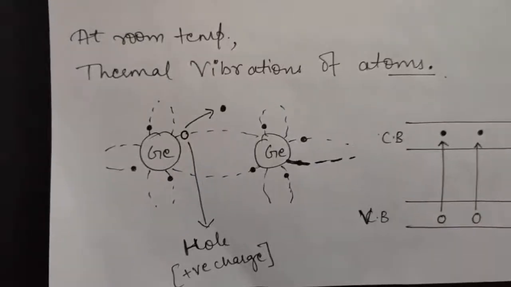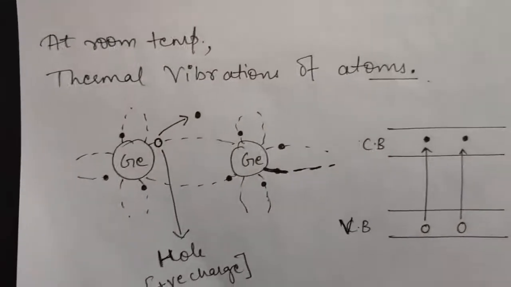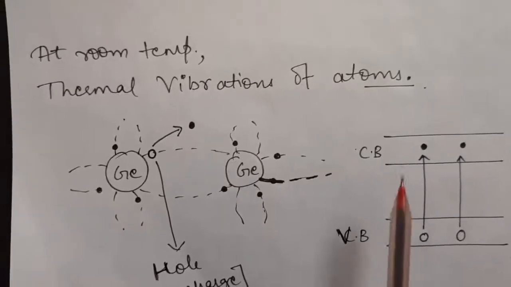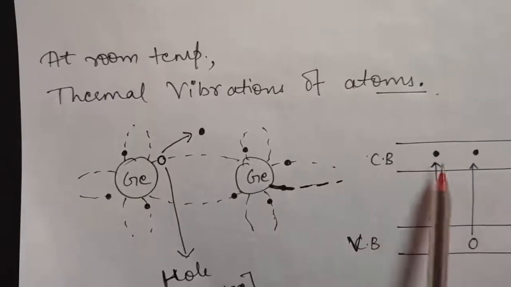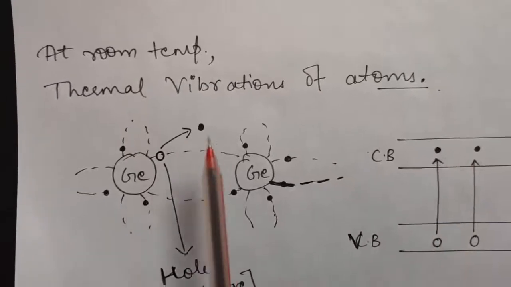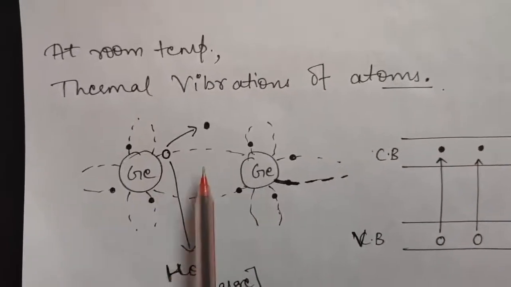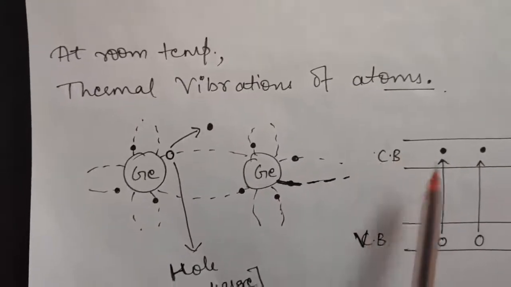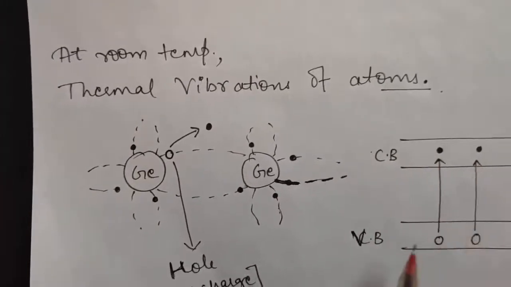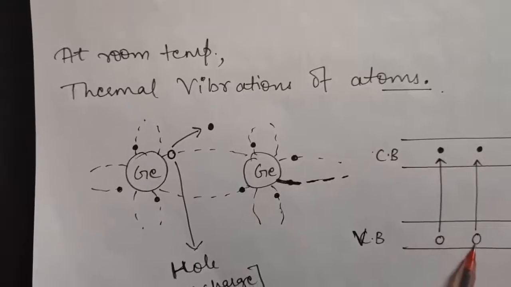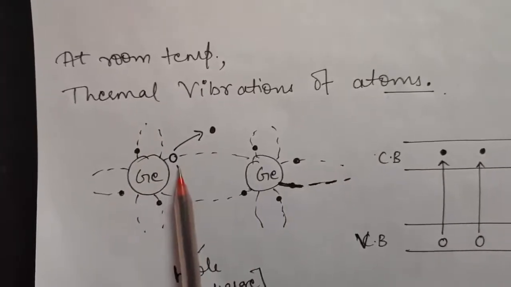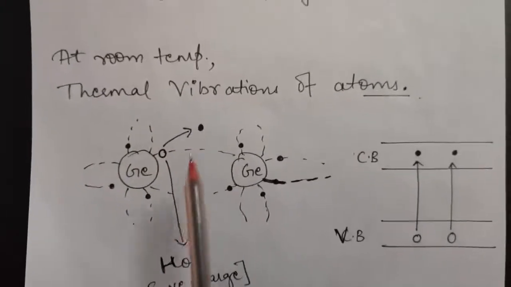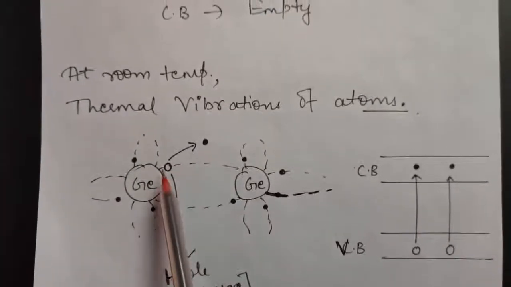Now to understand this on the basis of band theory, what has happened? An electron from the valence band has gone to the conduction band, where it is free to move, because now this electron is free to move in this crystal. And holes are created in the valence band, like this hole. As you can clearly see, for one electron going, you have one hole present.